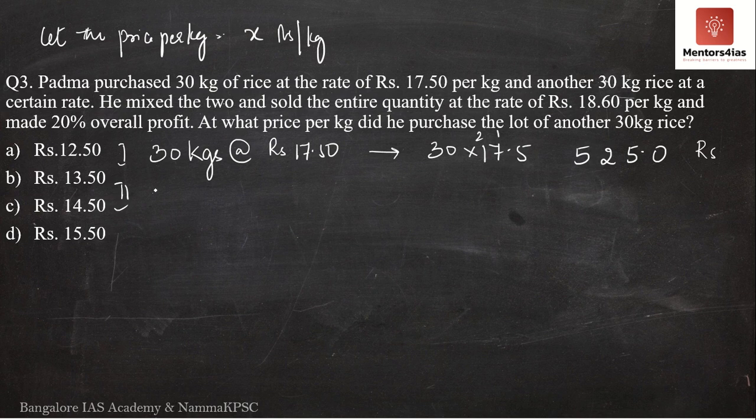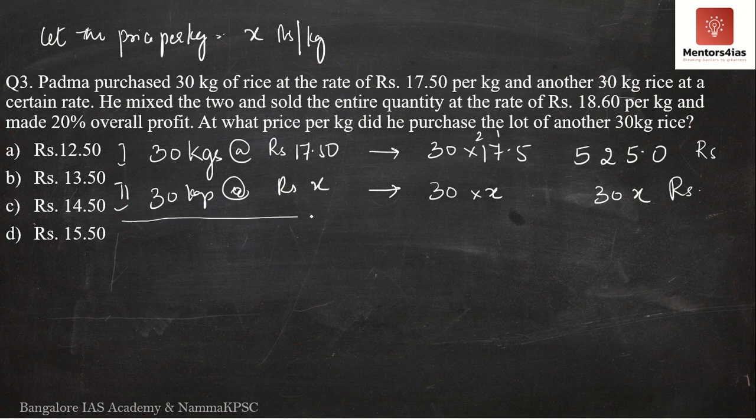Take the second variety of rice. Second variety of rice is also 30 kgs. Purchased at what rate? At rupees X. Therefore, what is the total price? Nothing but 30 into X. So it costs 30 times X rupees, nothing but 30x.